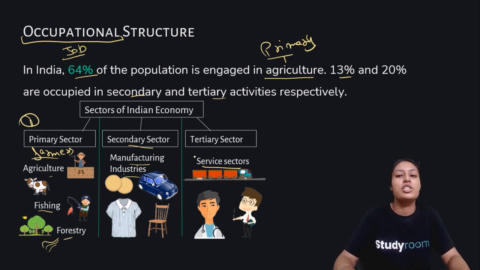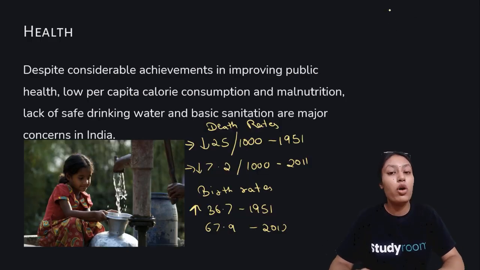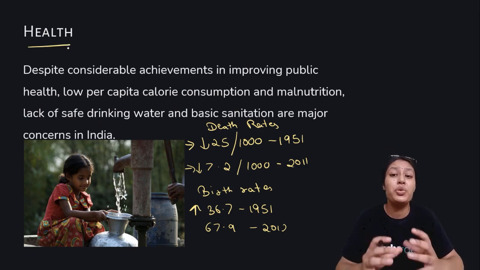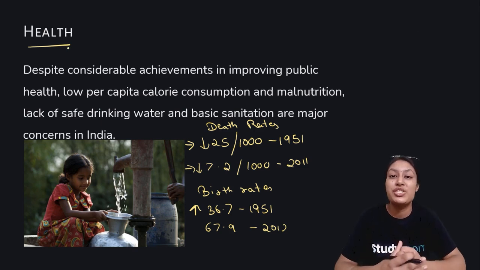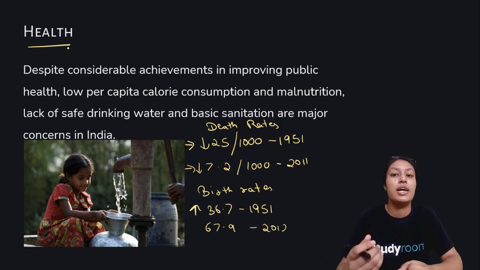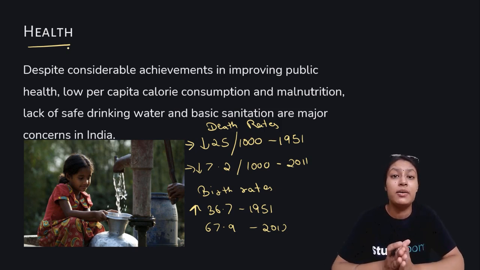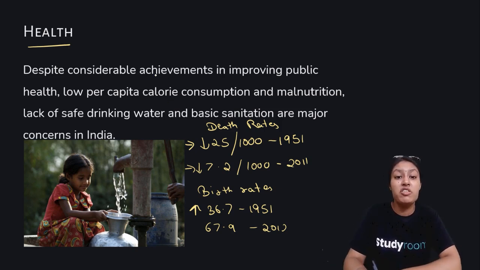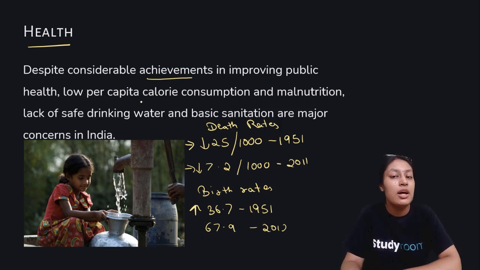That's how the occupational structure overall in India has been divided. Next, a very important characteristic we study here is health. Now, it is very, very important to take care of this beautiful population that we have. Make sure that they are safe, healthy, and have all the nutrition and all the resources that they need. Okay, so there have been considerable achievements in improving public health, meaning the healthcare sector is now improving. We have modern techniques, we have medicines that were not available in earlier times.